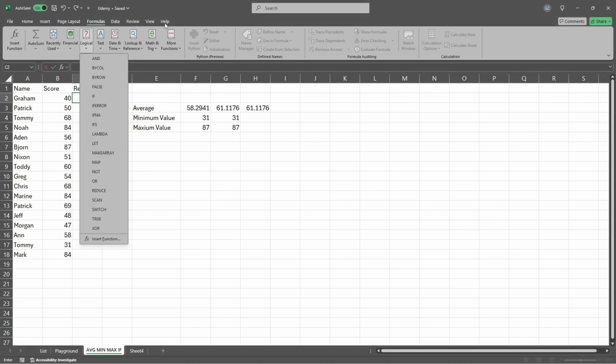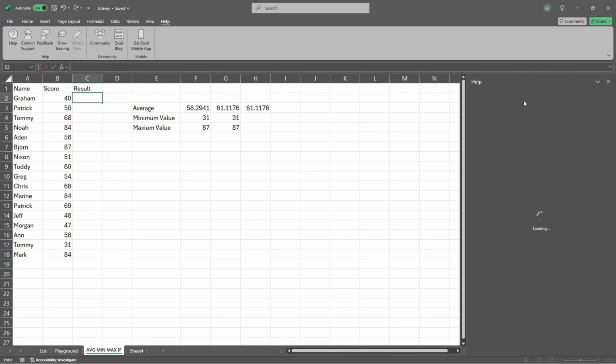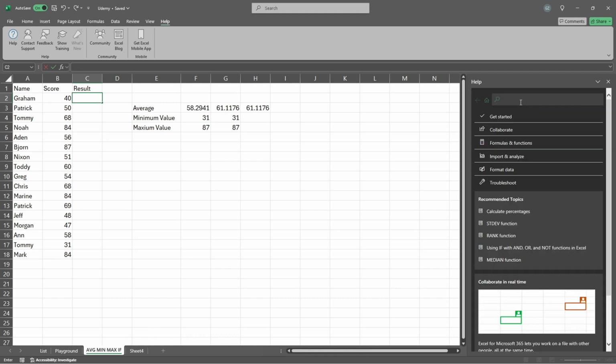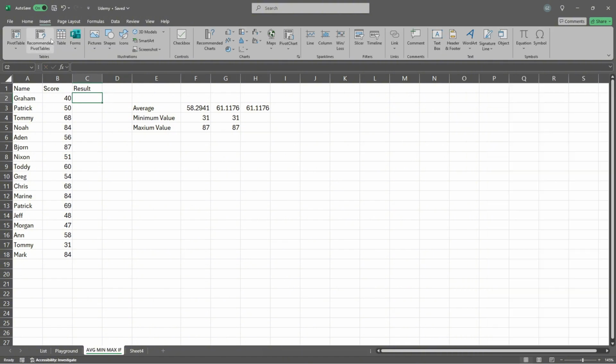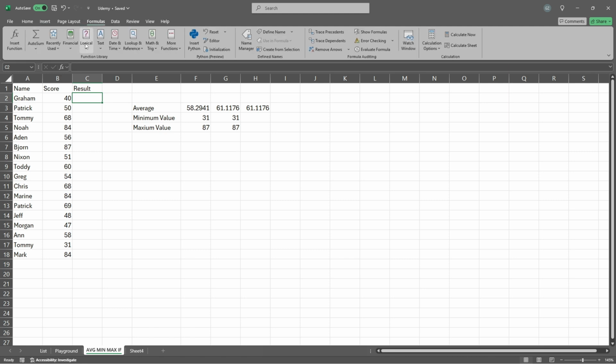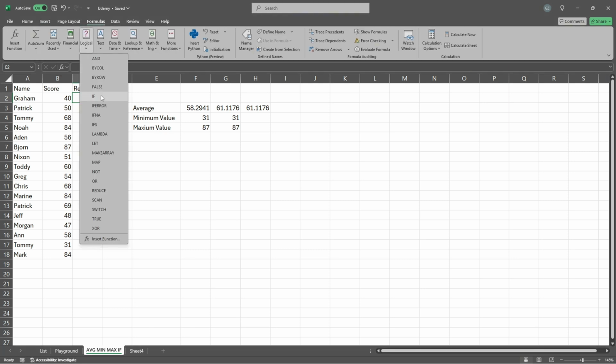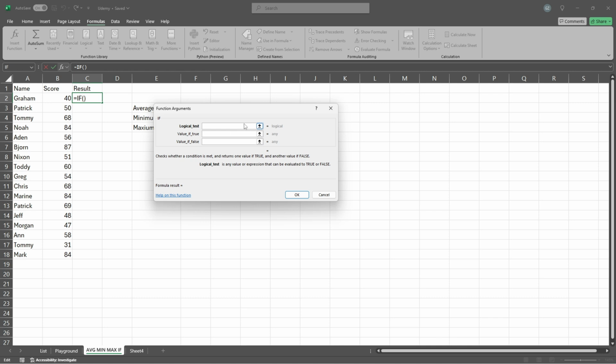And we can go to the help and create how I can help myself. If I have if logical test, value if true, value if false, I know that I can find it in the formulas. It's logical. So it's IF. And here we need to test the relative value, so E2, if it's bigger than 60.